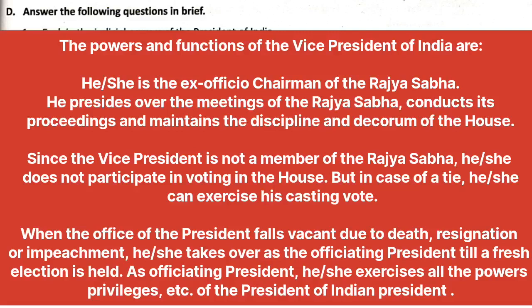When the office of the President falls vacant due to death, resignation, or impeachment, he or she takes over as the officiating President till a fresh election is held. As officiating President, he or she exercises all the powers, privileges, etc.